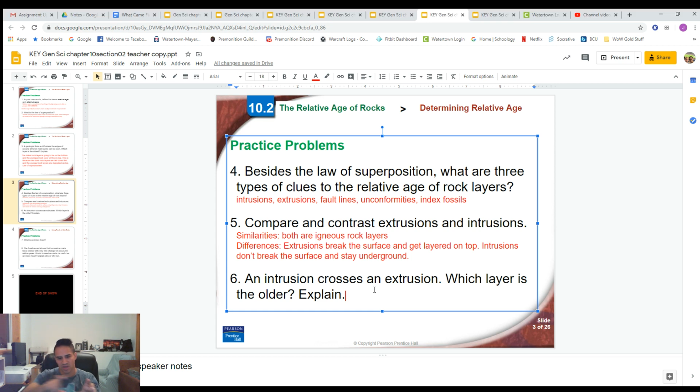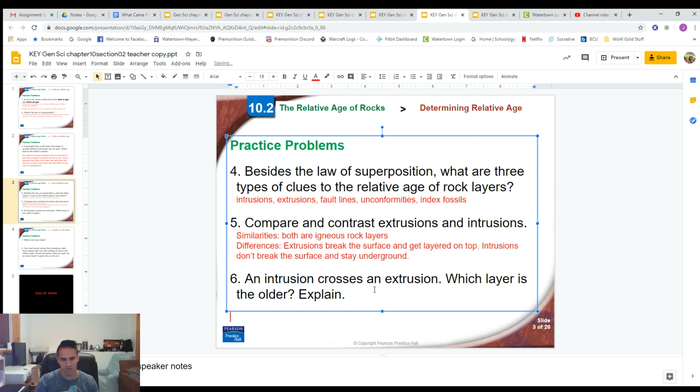So if we have an extrusion that has pushed its way up through rock layers and been deposited on the surface, and then an intrusion comes up and cuts its way through that one, that means the extrusion is older because it was there first, and the intrusion is younger because it cut across it. That one had to be there first in order for this one to cut through it.